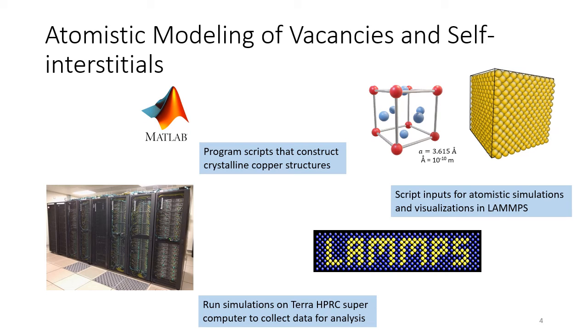To achieve the objectives of this project, we are performing atomistic modeling of vacancies and self-interstitials. We first modeled the crystal structures consisting of 4,000 copper atoms with MATLAB. We defined the basic building blocks of our structure into repeating cubic unit cells with edge or lattice parameter lengths. The crystal structure for copper is face-centered cubic, so we developed the coordinate system accordingly.